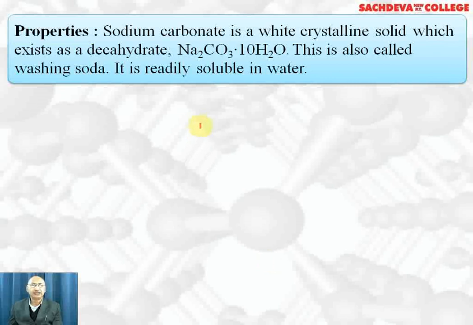Properties: sodium carbonate is a white crystalline solid which exists as sodium carbonate decahydrate. This is also called washing soda. It is readily soluble in water. It shows the property of efflorescence. That is, if we keep it in the atmosphere, it loses water of crystallization and becomes amorphous. First it loses 9 molecules of water, then the last molecule of water is lost and it changes into anhydrous and amorphous.